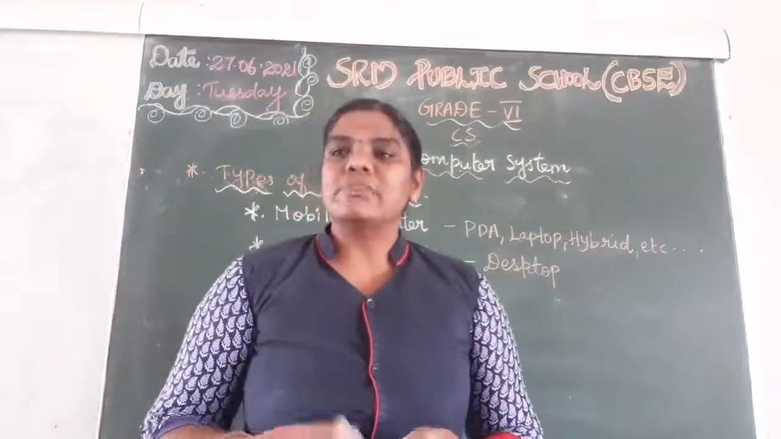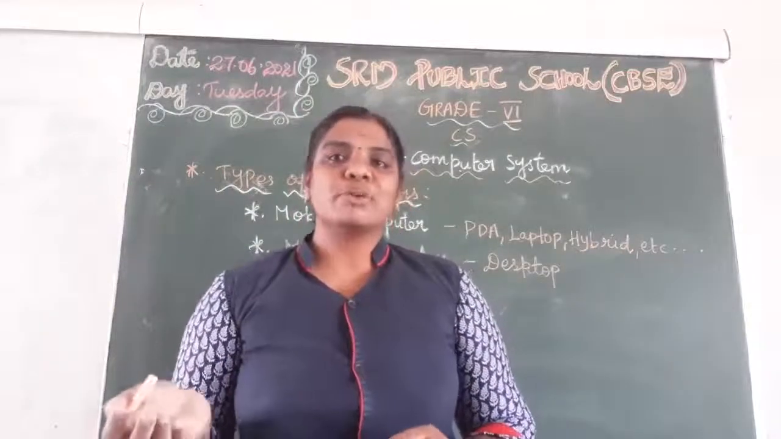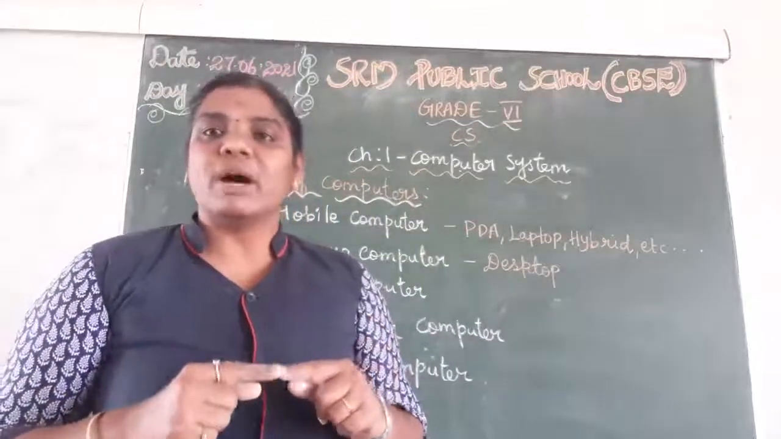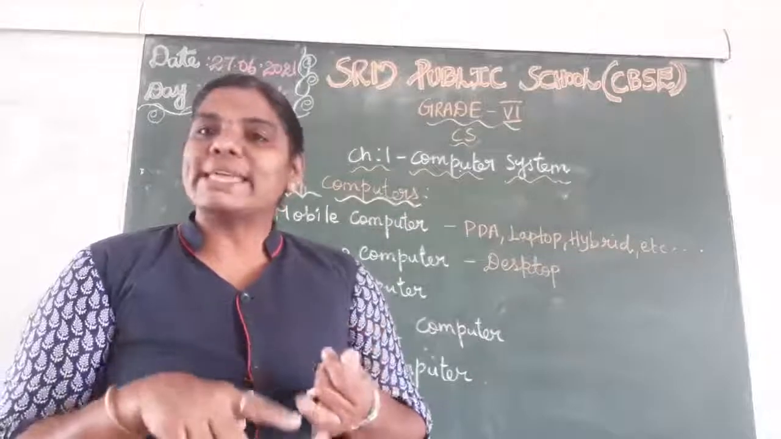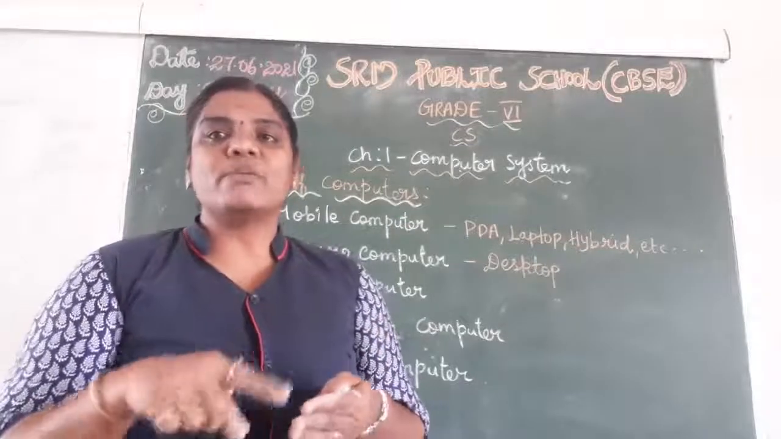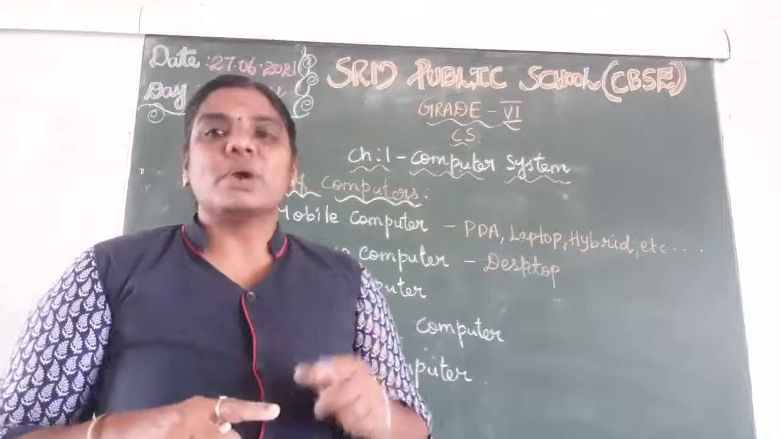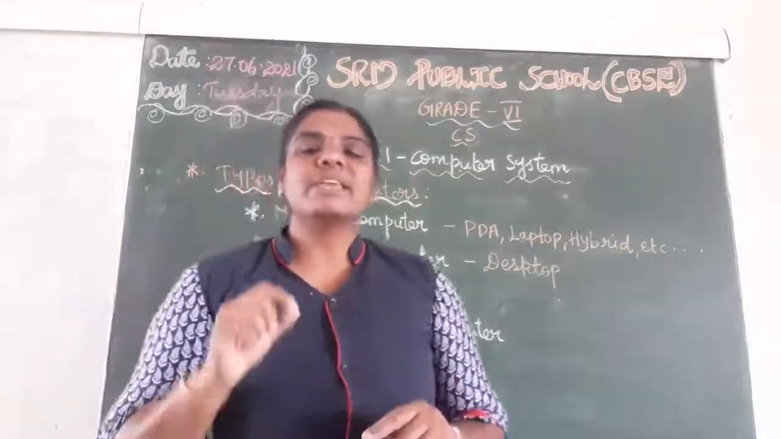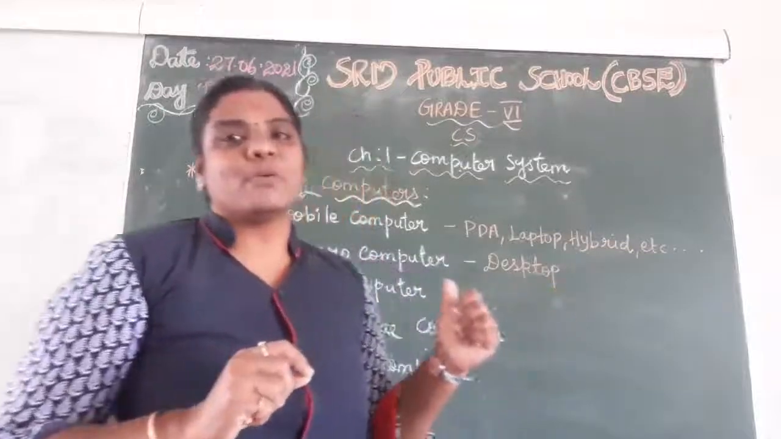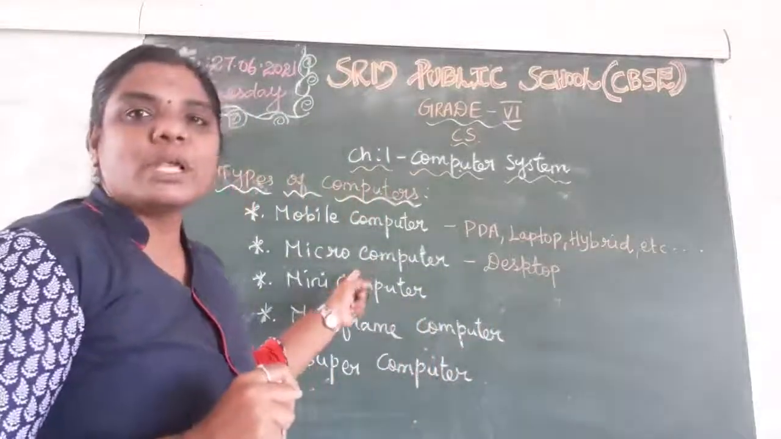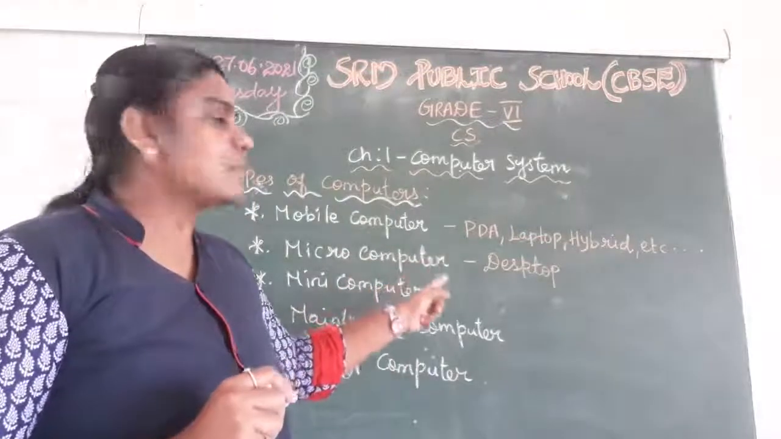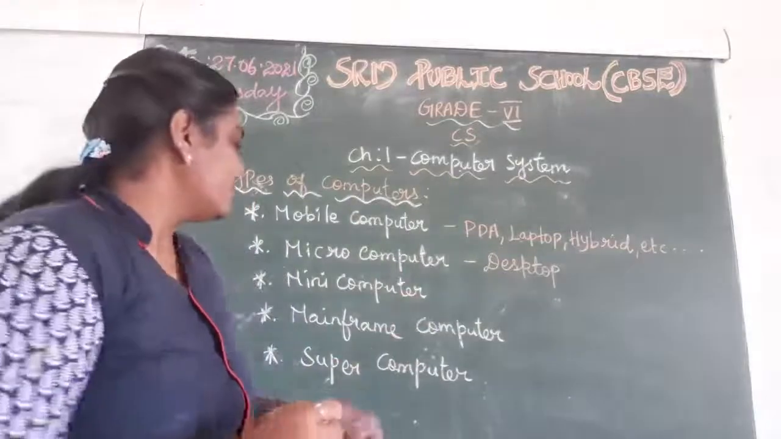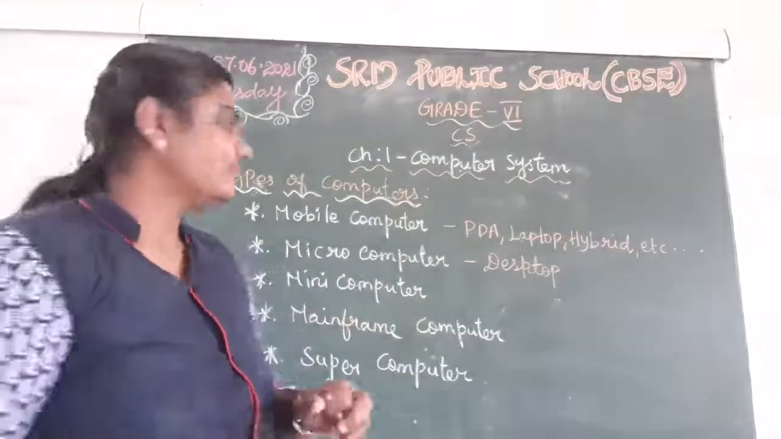In our homes, offices, and in our school also we have desktop computers, right? The desktop computer has the parts monitor, keyboard, mouse, and CPU. The parts of the computer are connected with wires, right? So at a time only one person can use this type of computer. What is the type of computer? Microcomputer. What is the example for microcomputer? Desktop computer. Okay, understand?